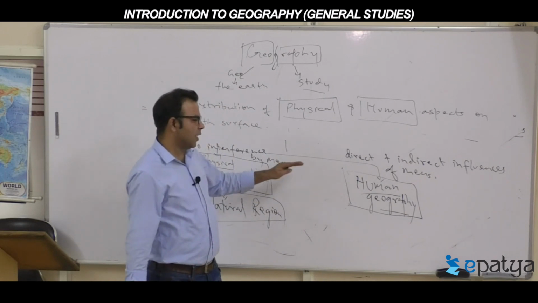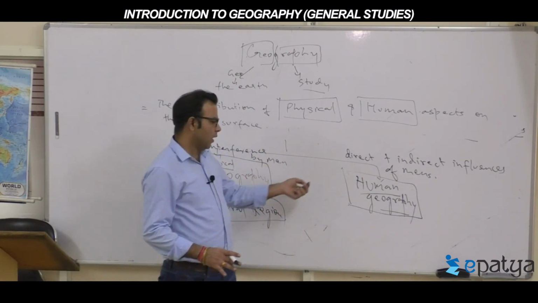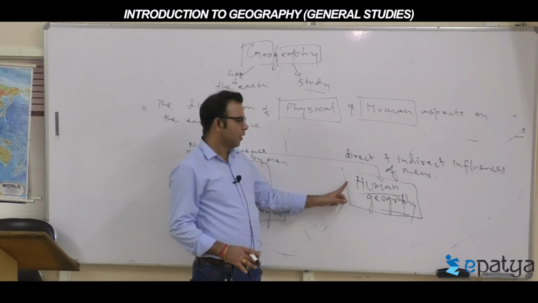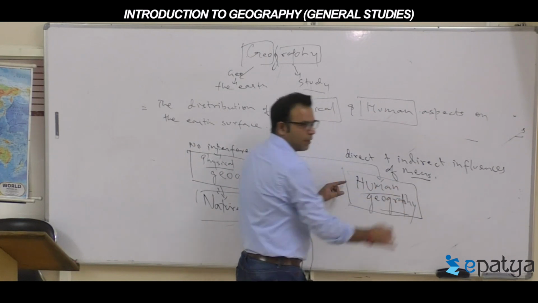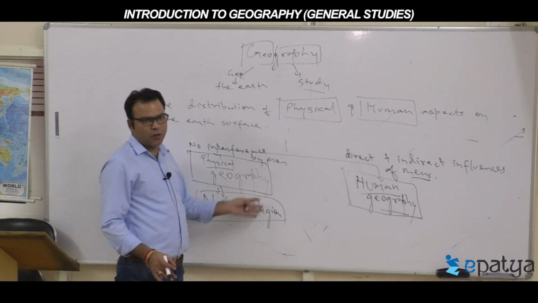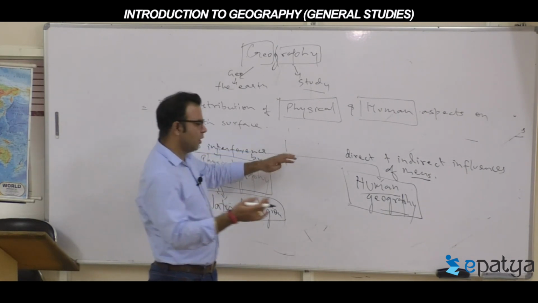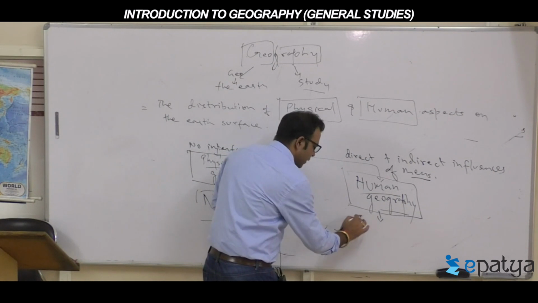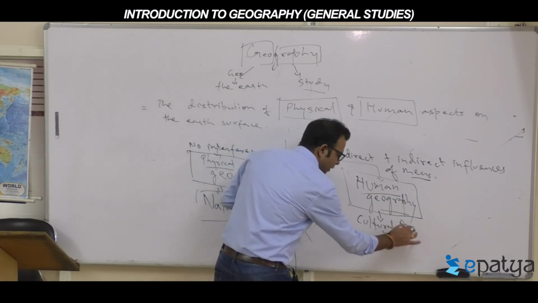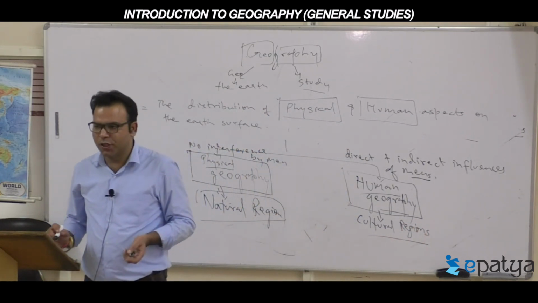When direct or indirect influences are there, that branch of geography is called human geography. Whether it is a natural region or human-created regions, naturally human-created regions we call cultural regions. So man-made, man-influenced regions are called what?